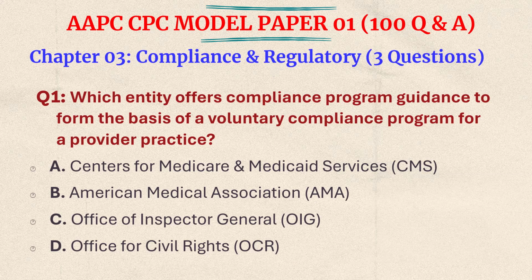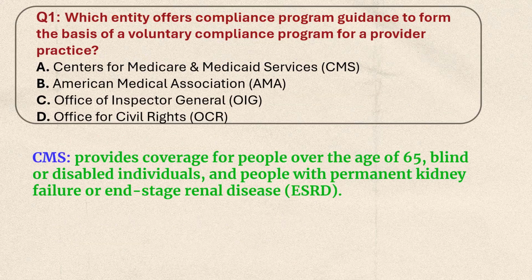If you are preparing for AAPC CPC certification, you have to know all these 4 entities and their functions. The Centers for Medicare and Medicaid Services, that is CMS, provides coverage for people over the age of 65, blind or disabled individuals, and people with permanent kidney failure or end-stage renal disease.